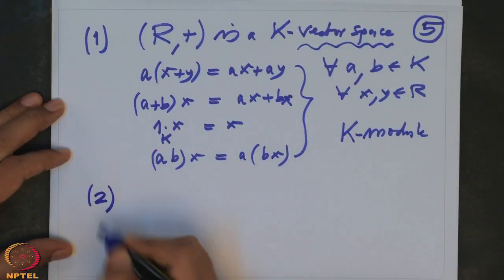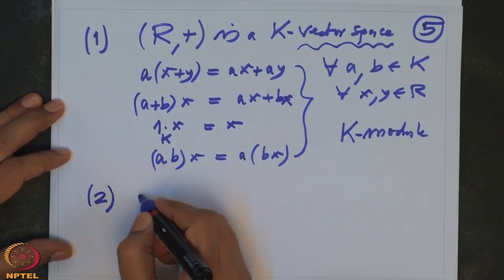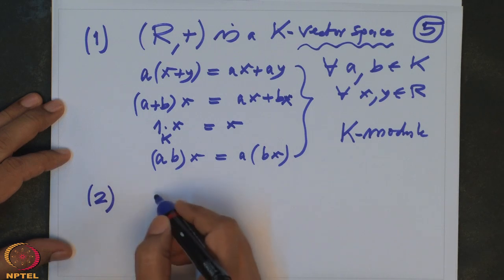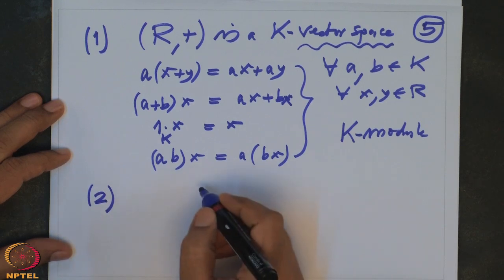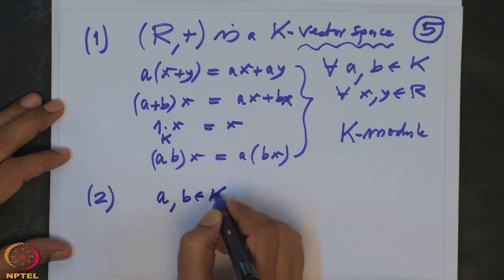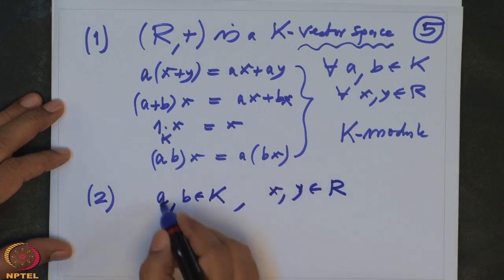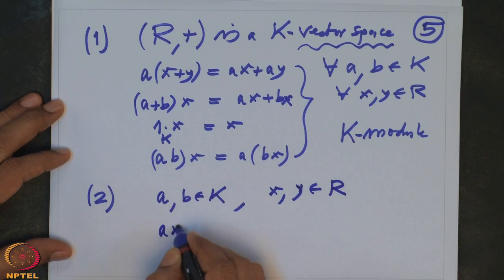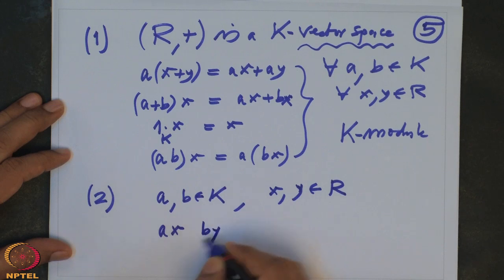The second one is now with the multiplication of the ring. These are the compatibility with the multiplication of the ring. Now I will write the multiplication in the ring by just a dot. So if a, b are scalars and x, y are elements in the ring R, then I multiply the scalar a by x, and the resulting element is in R, and likewise b with y, so I get two elements in R, and I multiply these elements in the ring.